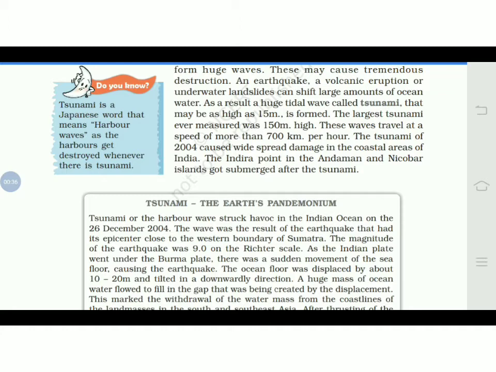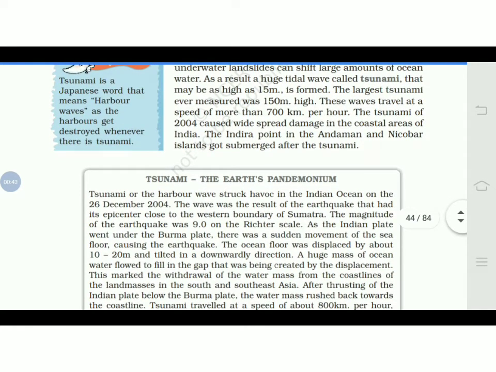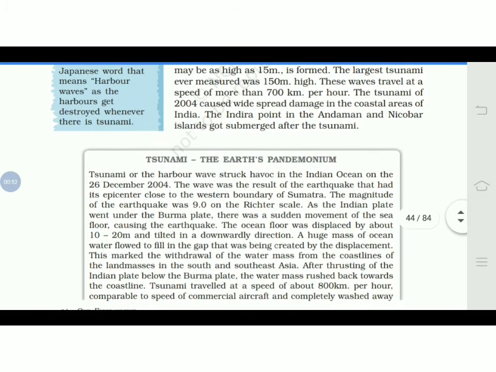Now how is it caused? Because of an earthquake, volcanic eruption or landslide under the water body, that is mainly the seabed. This can cause huge tidal waves that are called tsunamis.